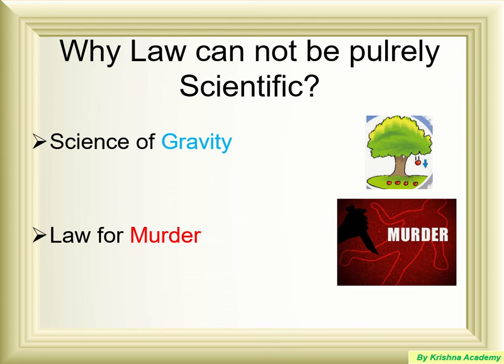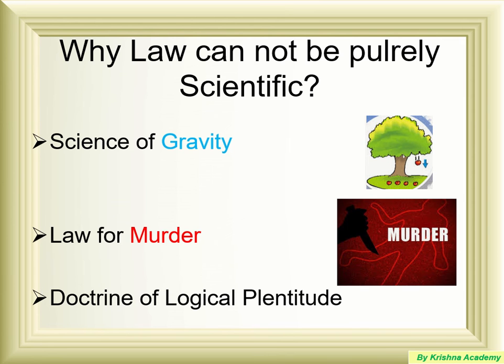So this is a debatable question. Another is if a child less than 6 years old, in most of the laws of the world, is not punishable under any offense. And you see, this sort of variation creates a problem where the science of gravity cannot be applied uniformly, but law for any offense cannot be applied straightforwardly because of all these human behavior variations.